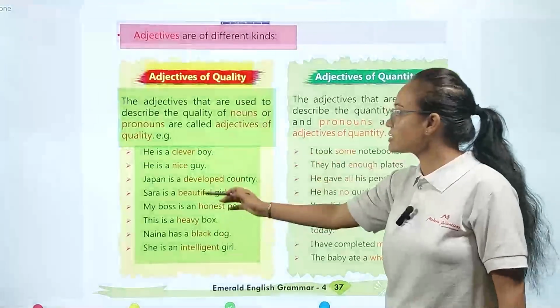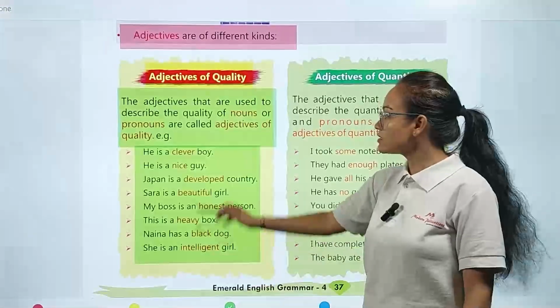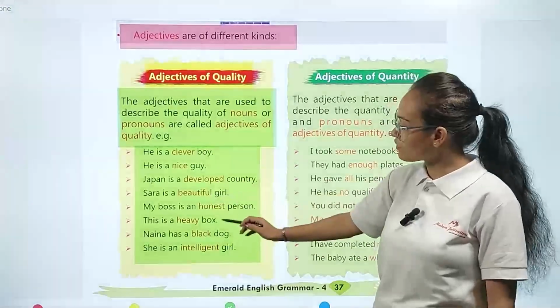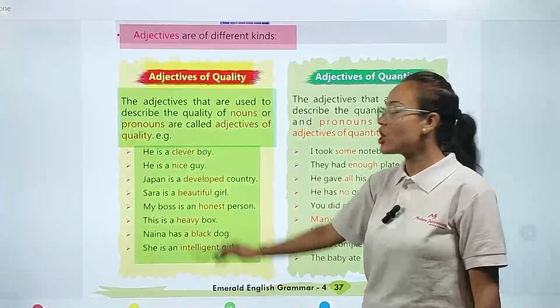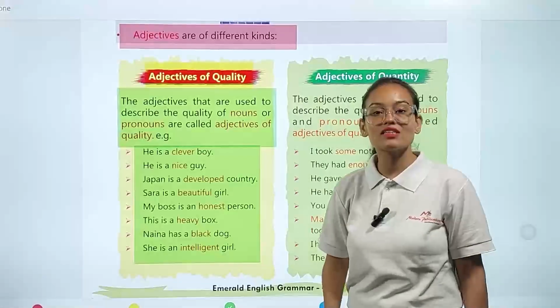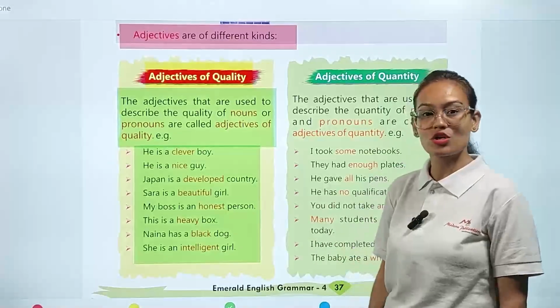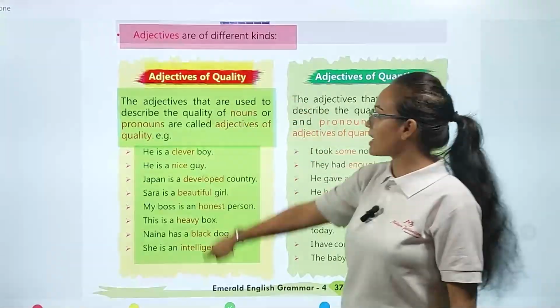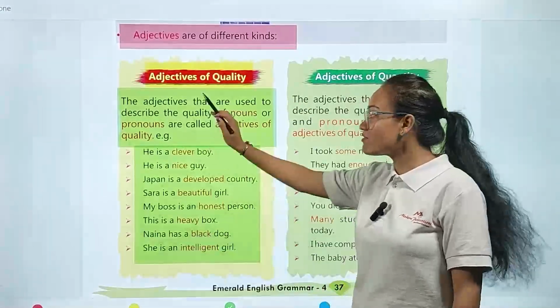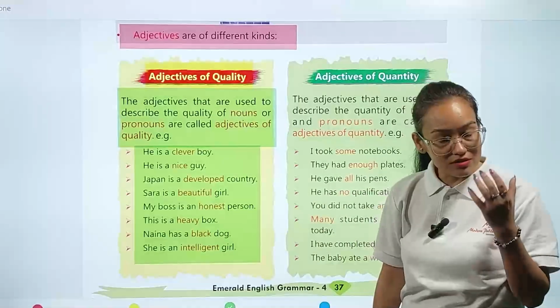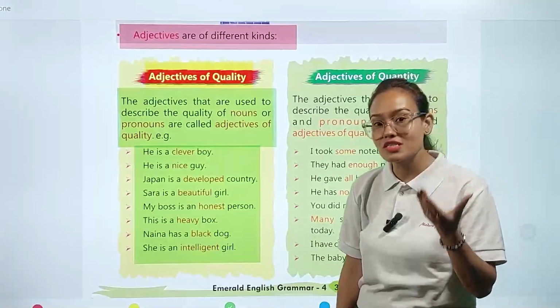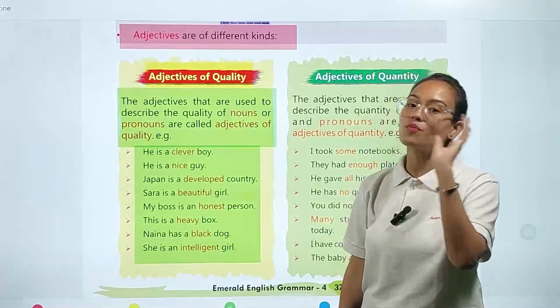In these sentences you can see clever, nice, developed, beautiful, honest, heavy, black, intelligent. All these words are describing the quality of noun or pronoun words. So adjective of quality means those adjective words which describe the quality of a noun or pronoun.